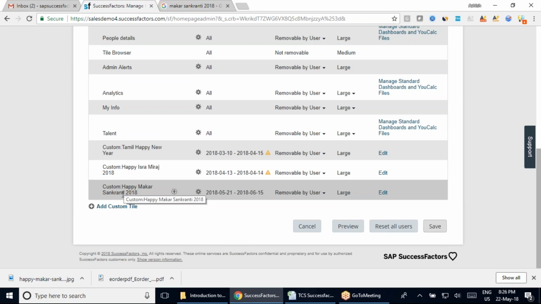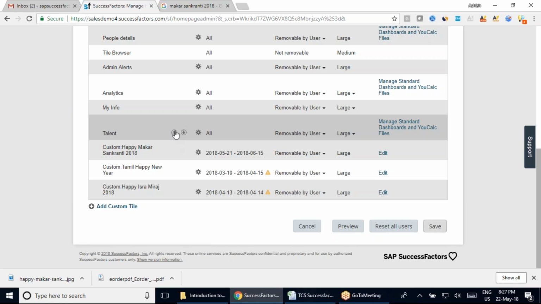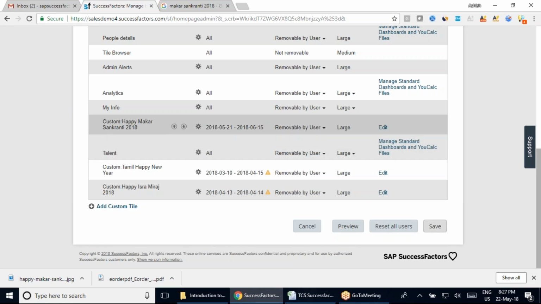Then, team, you can also see that the moment you click on this section, there is an arrow. Now if you remember, my tile was coming completely down, right? Because you have created it for Makar Sankranti, you want this tile to appear on the top, because everybody in the organization should know that your MD and other people care about their employees, right? So I am going to shift this tile up. Wherever you want to place this particular tile, you can see this up and down option here.